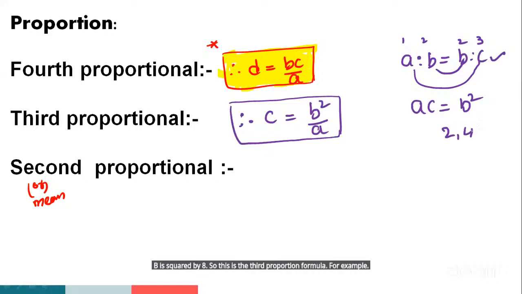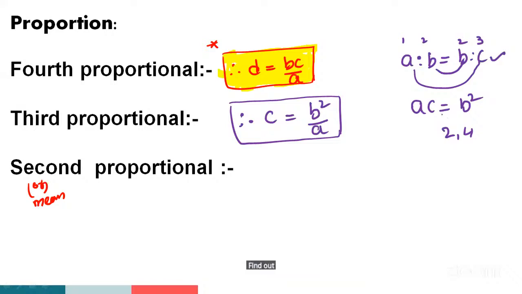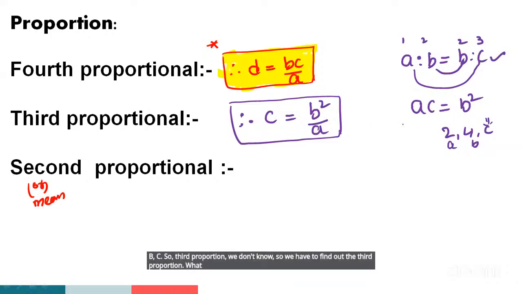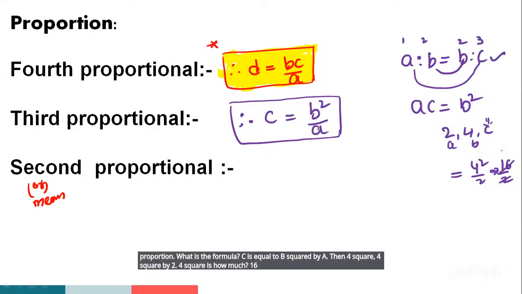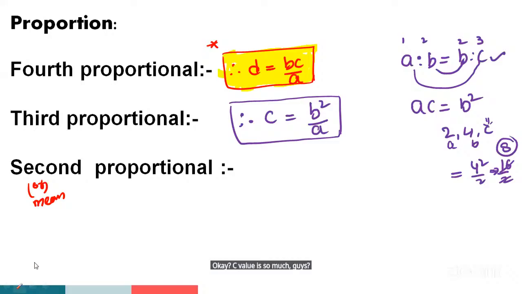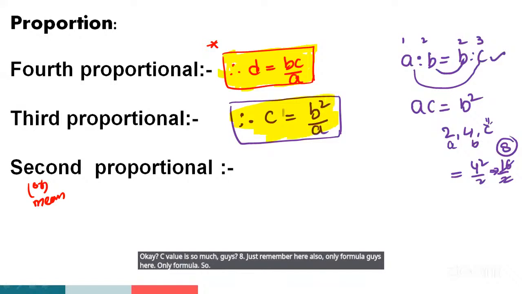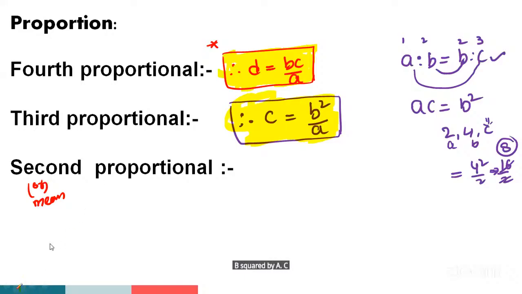For example, 2 comma 4. Find out the third proportion. Look like A, B, C. So third proportion we don't know. What is the formula? C is equal to B square by A. Then 4 square by 2. 4 square is 16. 16 by 2 is 8, guys. C value is 8. Just remember here also only formula. The third proportion formula, C is equal to B square by A.